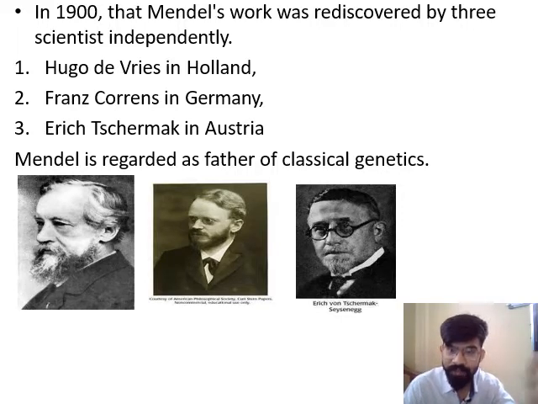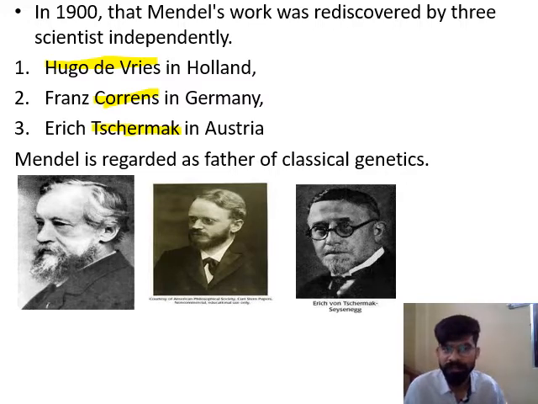After his death, Mendel's work was rediscovered independently by three scientists: Hugo de Vries, Carl Correns, and Tschermak. When Mendel was alive, his work was unnoticed.